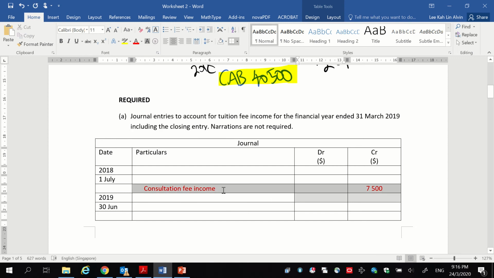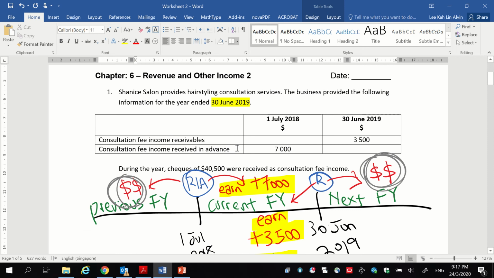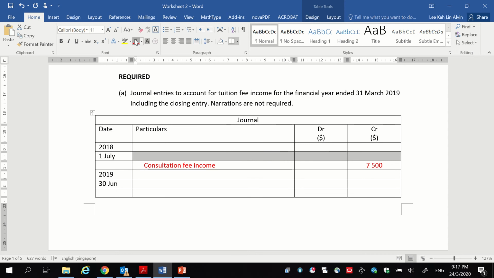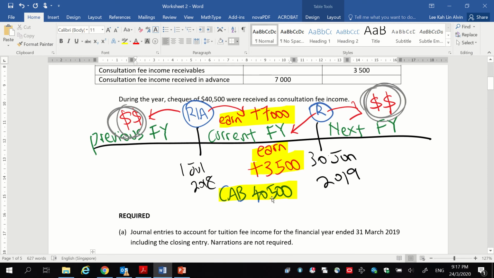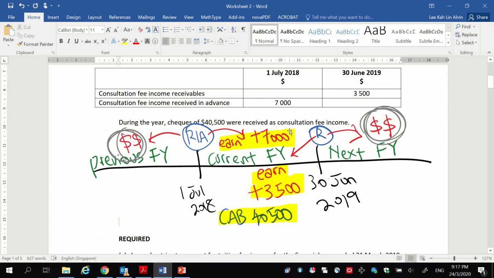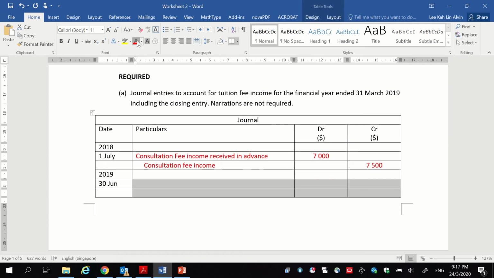If you credit the consultation fee income, you are adding the income. And why are you adding the income? This is because of consultation fee income received in advance, this account. And that is why the other entry which you will debit is consultation fee income received in advance. Now when we talk about the cash at bank, of course when you receive checks, you will debit cash at bank. And why are you debiting cash at bank? For consultation fee income. So these two entries are pretty simple.